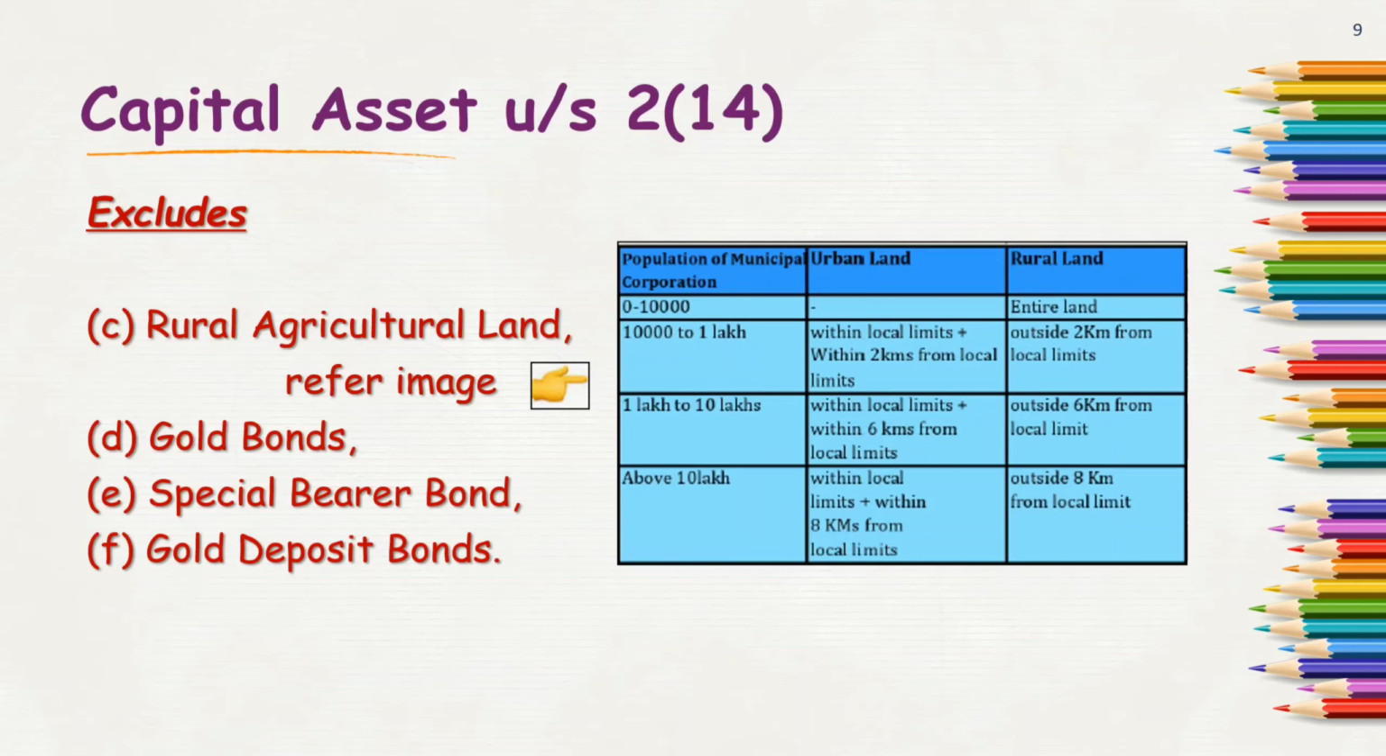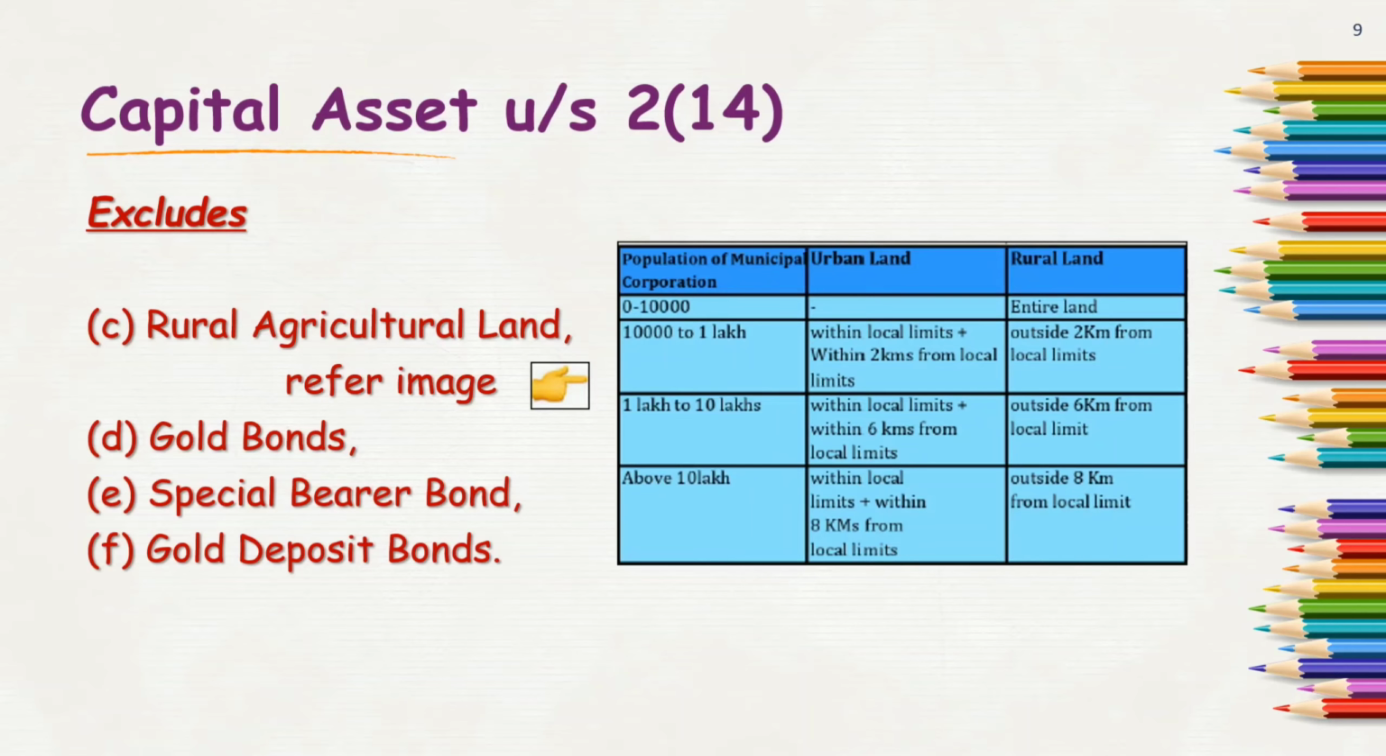So it is very important to understand what exactly rural land is and what exactly urban land is. And the last criterion for rural and urban land classification is if the population is above 10 lakhs, then the limits of 2 kilometers and 6 kilometers amount to 8 kilometers from the local limits, and beyond such 8 kilometers, the further land is termed as rural land.